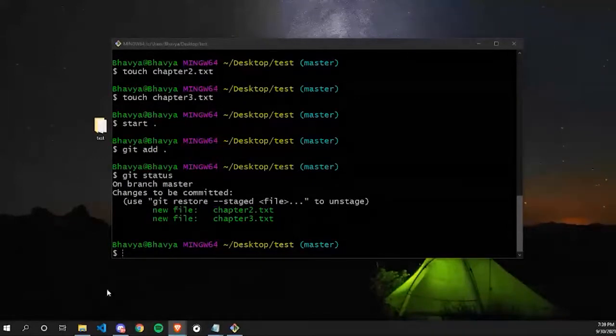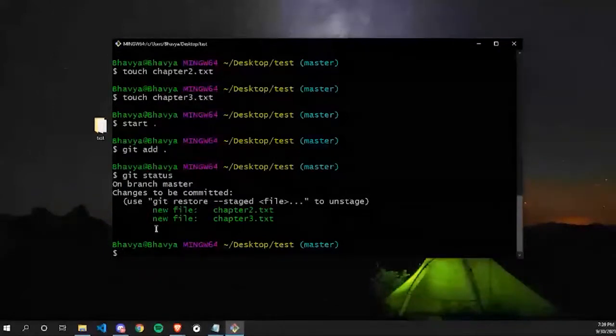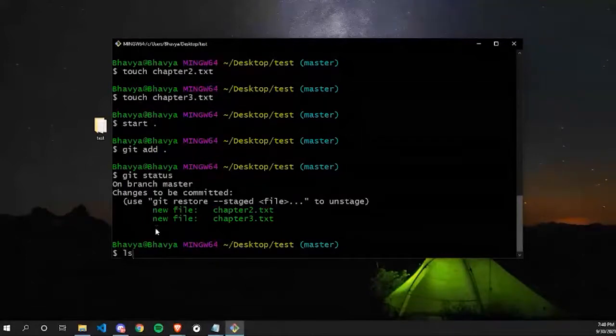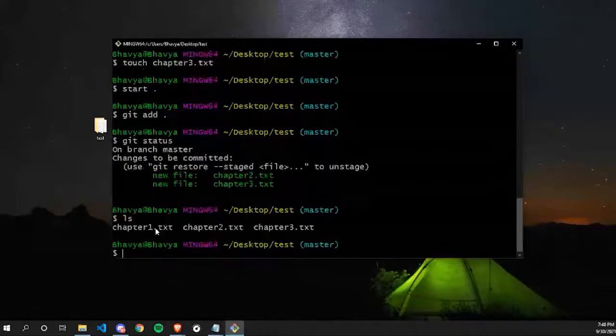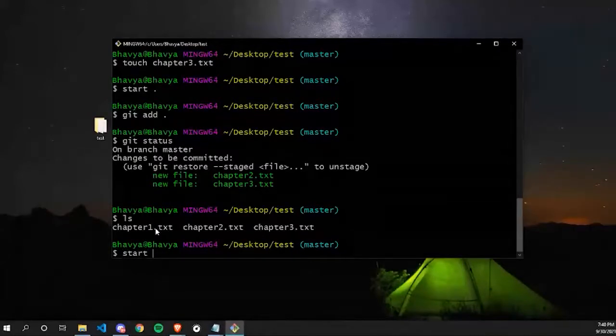Why didn't chapter1 show here? It's because we have already added chapter1 to our staging area. Chapter2 and chapter3 were the files which weren't present in our staging area. So that's why chapter1 is not shown here. If you want to see the contents of my folder, I can type ls. You can see ls is showing that my folder test contains chapter1, chapter2, and chapter3. And what is start for? Start is to open your folder. If you press start followed by a dot, it will open your folder.